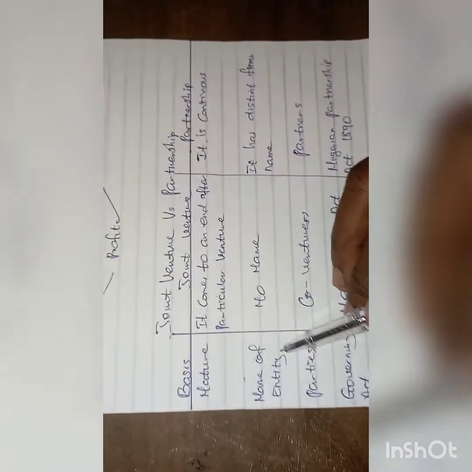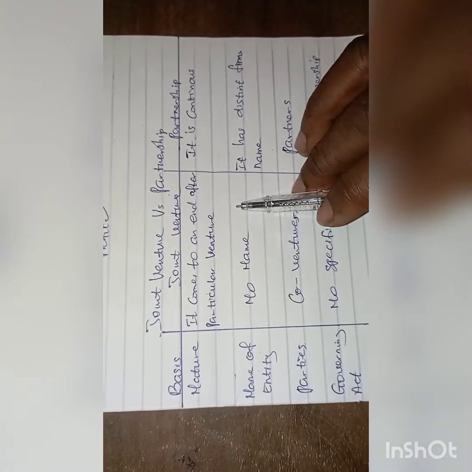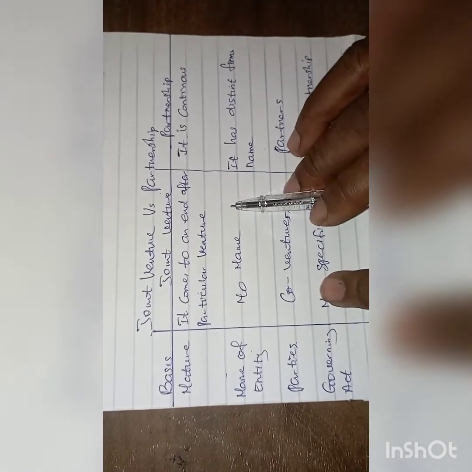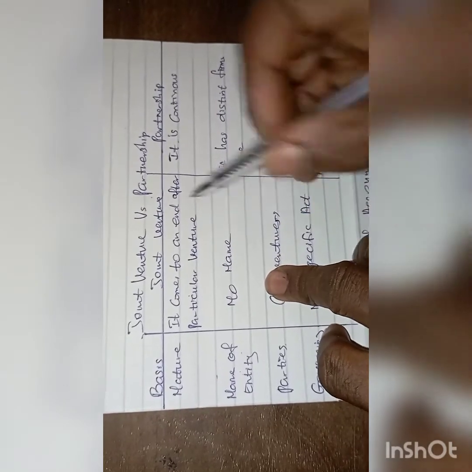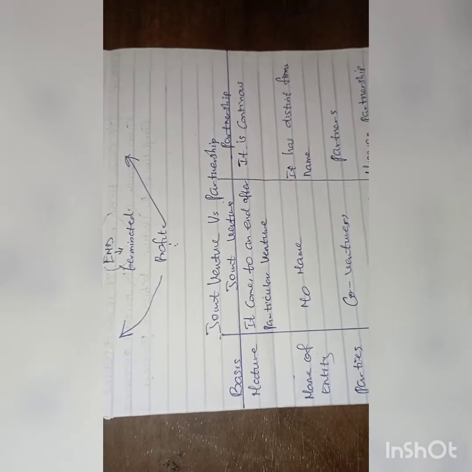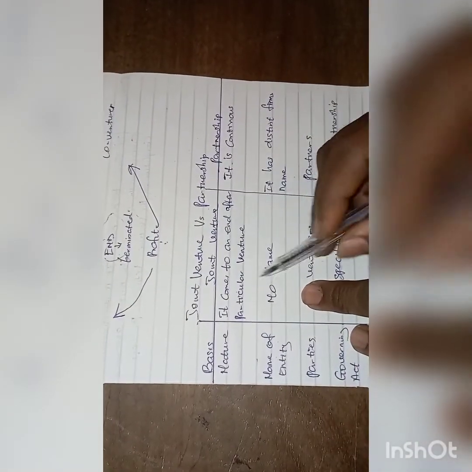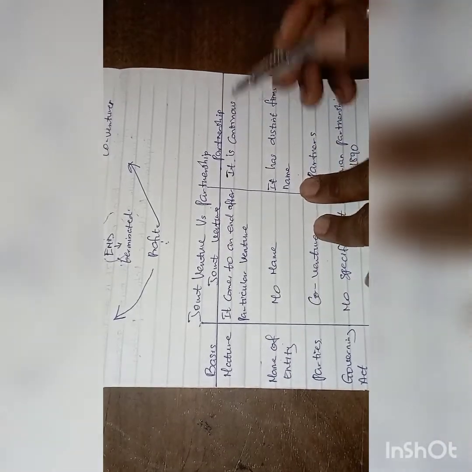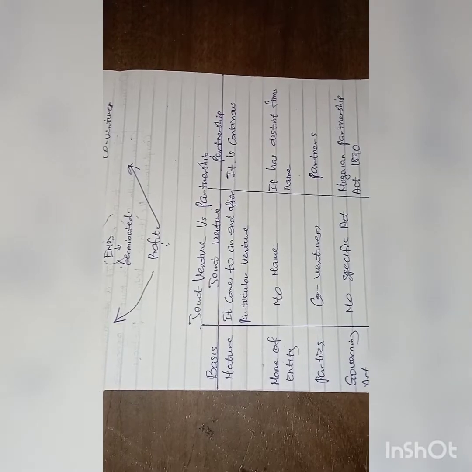Number two, we have name of entity. Under a joint venture account, they don't have a name, because the businesses just come together and meet the target, which is the profit. After making the profit, the businesses go their way. But a partnership has a distinct firm's name. That is, they have a particular name and they name the business.